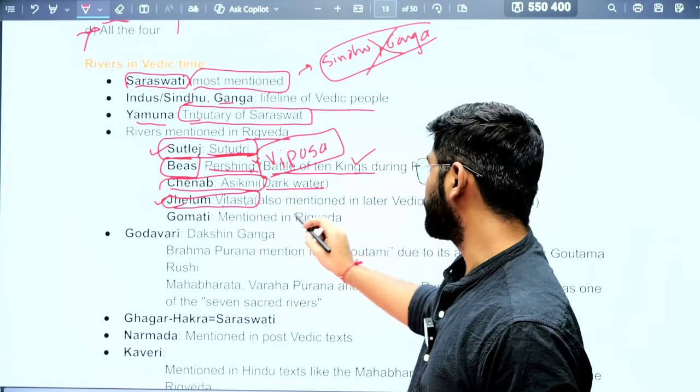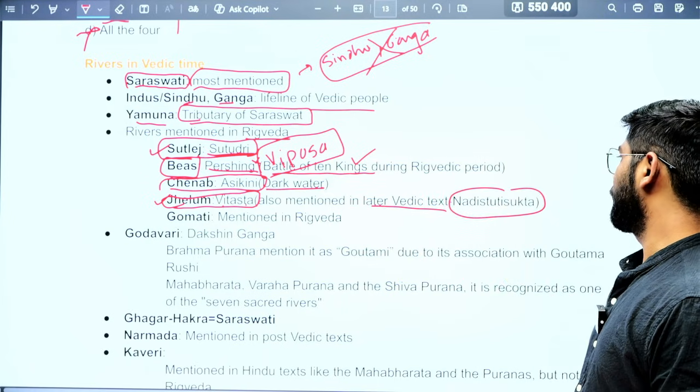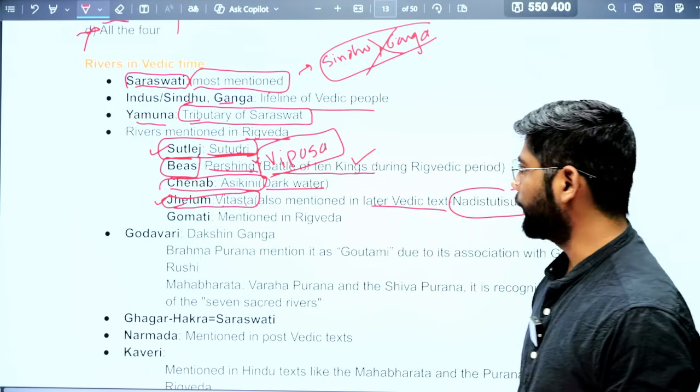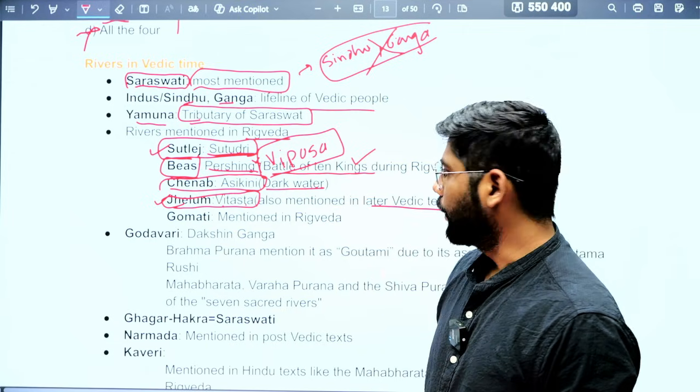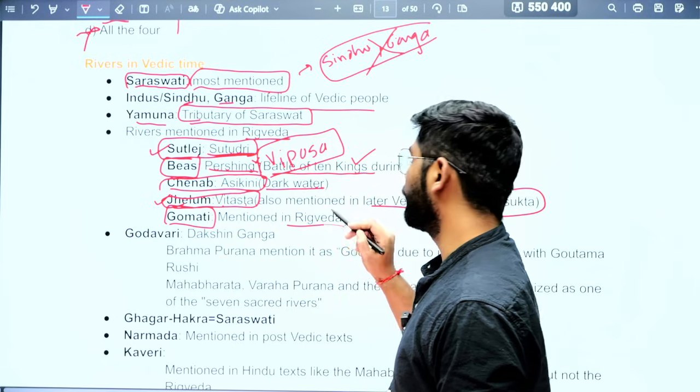And this Jhalam is also mentioned in a later Vedic text, the Nadi Stuti Sukta. This is a later Vedic text where they have mentioned Jhalam also. Then Gomti, this is one of the rivers mentioned in the Rigveda.